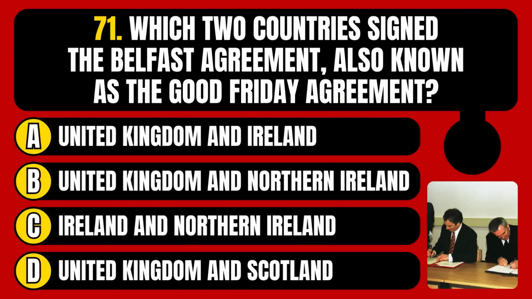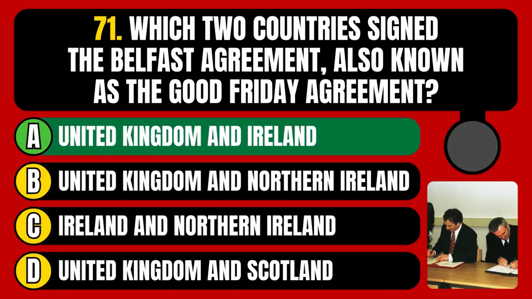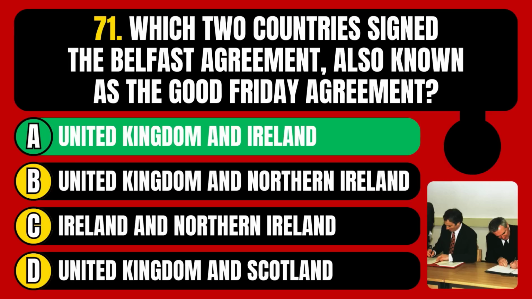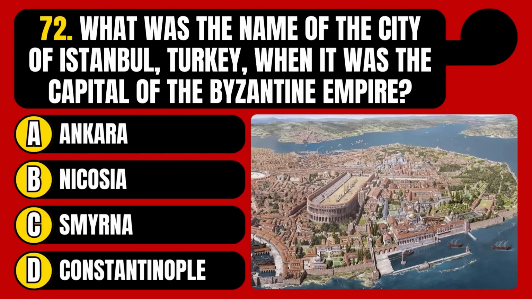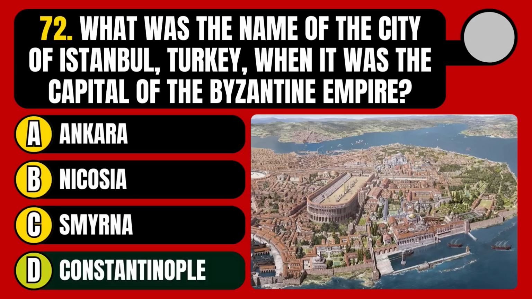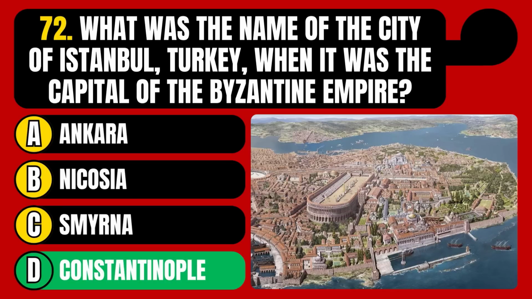Which two countries signed the Belfast Agreement, also known as the Good Friday Agreement? United Kingdom and Ireland, United Kingdom and Northern Ireland, Ireland and Northern Ireland, or United Kingdom and Scotland? The correct answer is option A, United Kingdom and Ireland. What was the name of the city of Istanbul, Turkey, when it was the capital of the Byzantine Empire? Ankara, Nicosia, Smyrna, or Constantinople? The correct answer is option D, Constantinople.